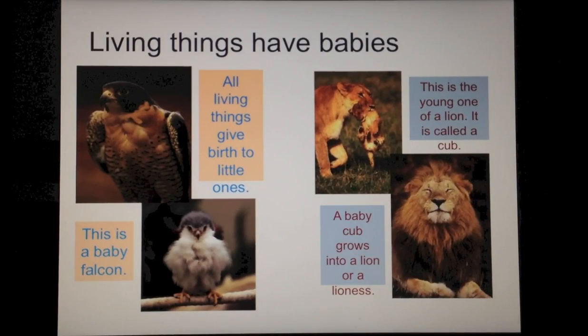Living things have babies. This means they can reproduce. All living things give birth to little ones. Here you can see a picture of a baby falcon and a grown-up falcon. And you can see a picture of a baby lion, which is called a cub, which can grow into a big lion or a lioness.